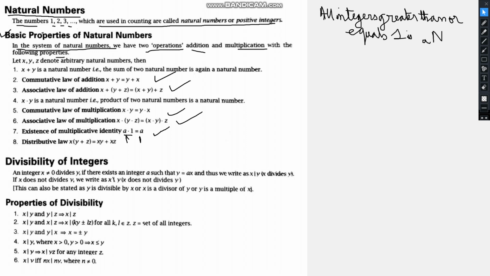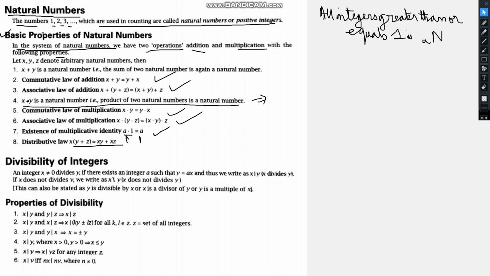Multiplicative identity is a number which if multiplied with a number gives that number itself, and then there is the distributive law. Also, the product of two natural numbers is a natural number, x into y. This also follows for addition, subtraction, multiplication, division, everything.